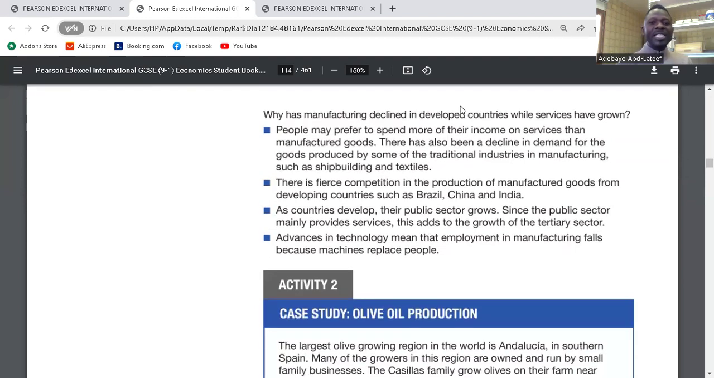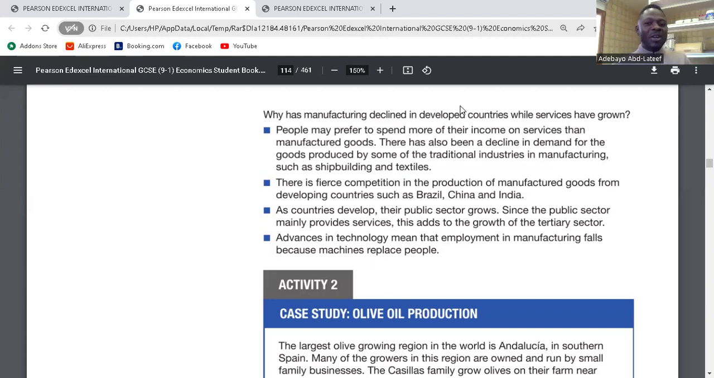The second point, there is fierce competition in the production of manufactured goods from developing countries such as Brazil, China, and India. The competition is increasing. So if the competition continues to be fierce, some businesses that cannot keep up would fall back. And that reduces the number of manufacturing firms in the country. Do you understand? The competition is increasing. As a result, some are not able to meet up with that competition. If you are unable to meet up with the competition, you fall back. They've left you behind. You can't keep up. So it causes decline too. Do you get it?